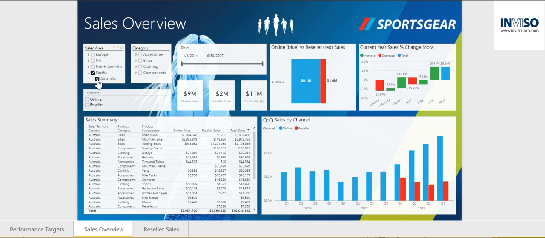Filtering to Australia shows that resellers only started carrying sports gear inventory in 2017, so that explains a part of the imbalance there. However, we may want to get some insights into what products to market online in the US based on which ones are selling well in Australia, since Australia's online sales are so strong. Here we see a list of product subcategories and categories in Australia rated by online sales decreasing.